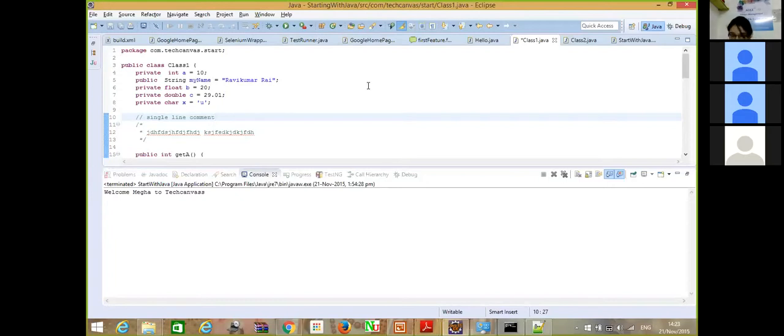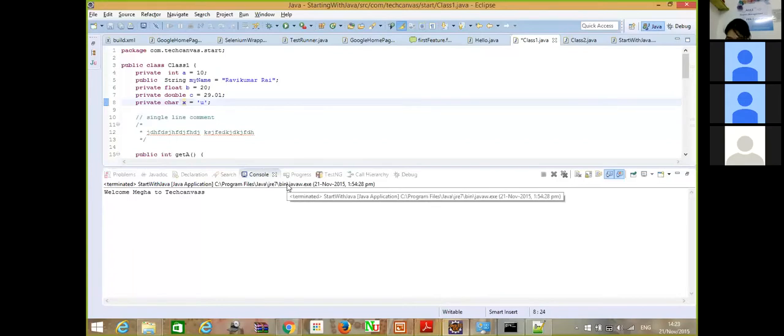Ravi, you have used the string there for my name equal to Ravi Kumar Rai. Can we use char also in that case? If you are using a char variable, then you can only have a single character in it. That is the limitation. Supposedly, if I go for more, it would give me an error again. If you see this, invalid character constant. So I can only have a single character in this.